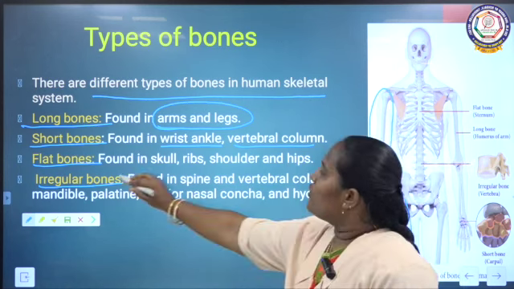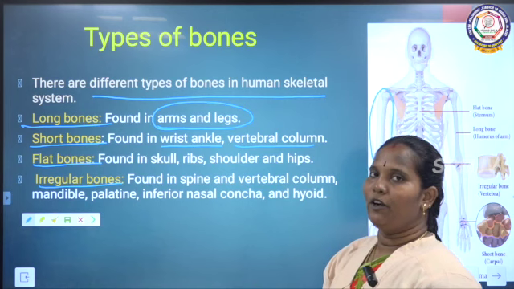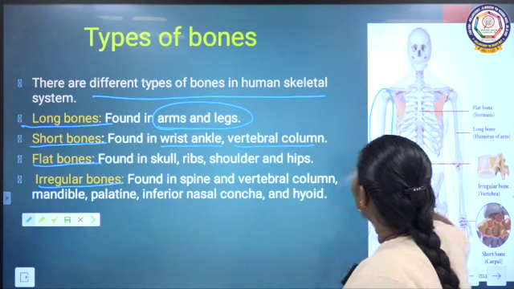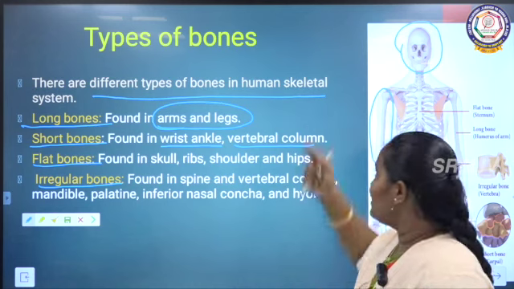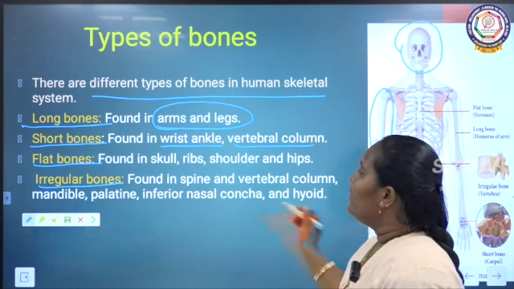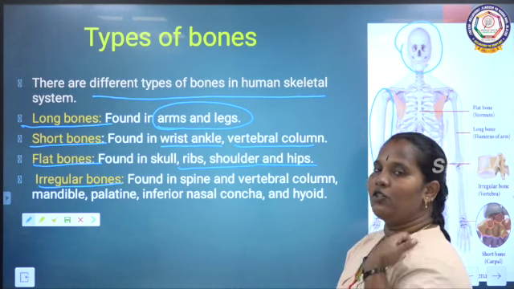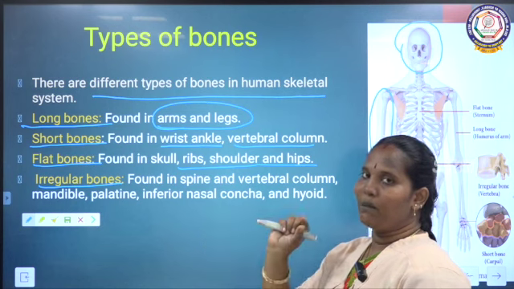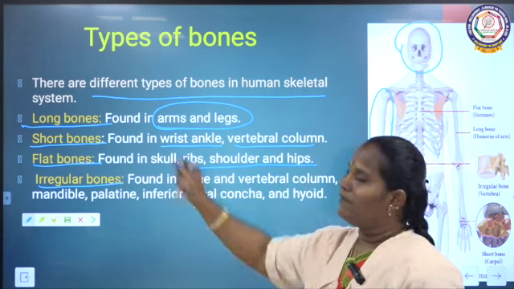Next, flat bone. We know that bones are generally longitudinal structures, but some bones are flat in shape also. Already I told you about our skull. The inside of the skull is made up of 8 flat bones. Then the rib, shoulder and hip. The shoulder has a flat shape of bone, as well as the rib. I told you that the backbone and the sternum are attached with the rib bones. So these are all examples of flat bones.